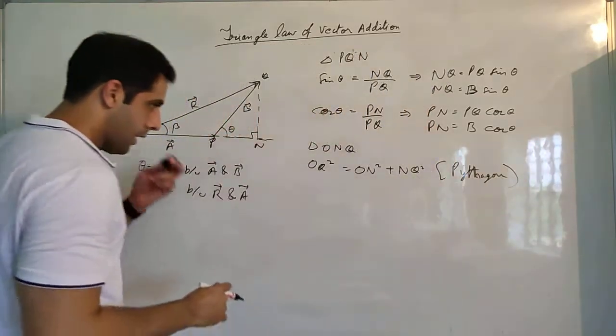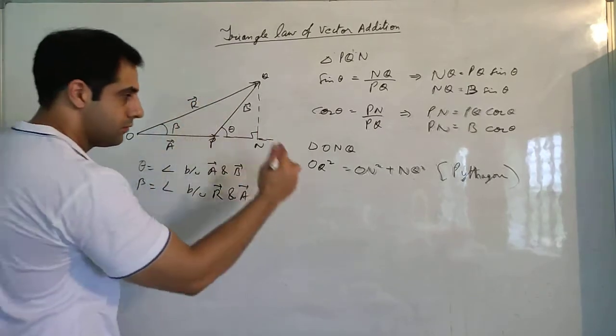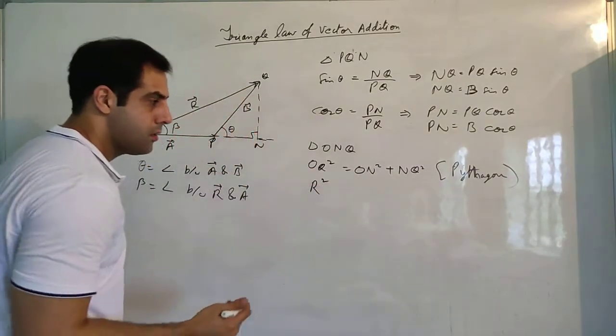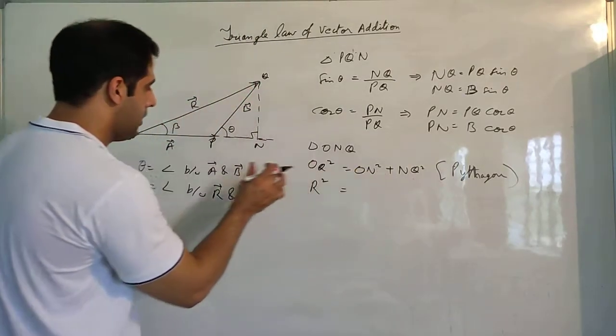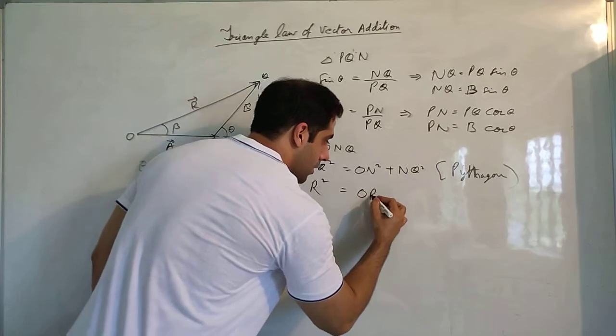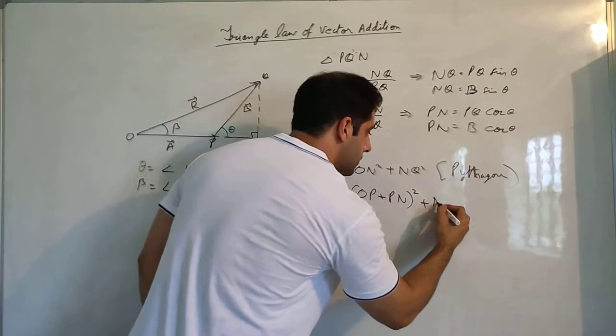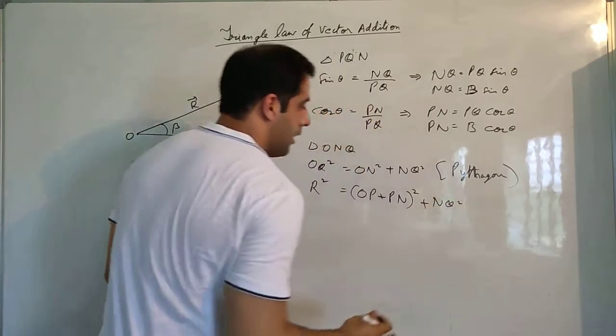OQ is the resultant. So R square equals ON square plus NQ square. ON can be written as OP plus PN. So (OP plus PN) whole square plus NQ square.